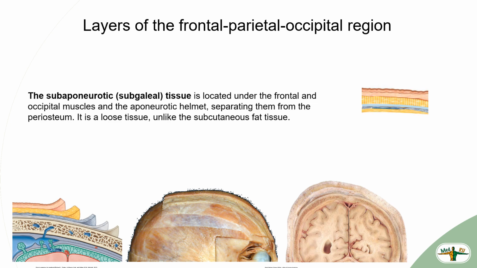The subaponeurotic tissue is located under the frontal and occipital muscles and the aponeurotic helmet, separating them from the periosteum. It is a loose tissue, unlike the subcutaneous fat tissue.